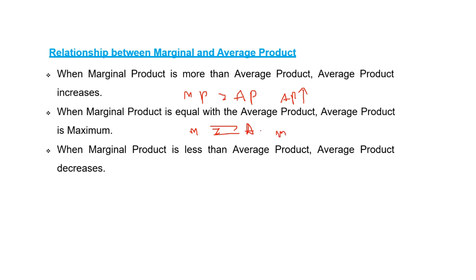Whereas when MPP is less than APP, then APP decreases.